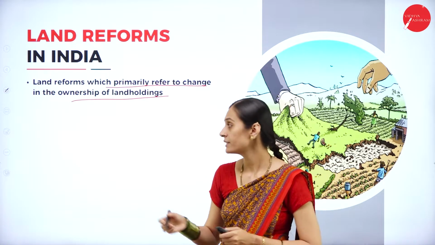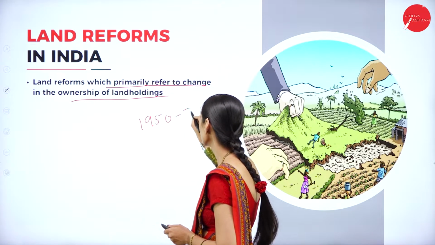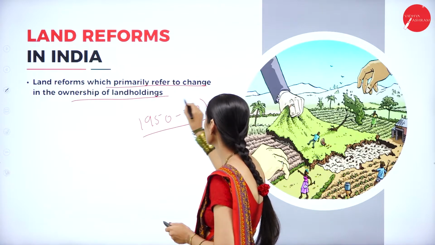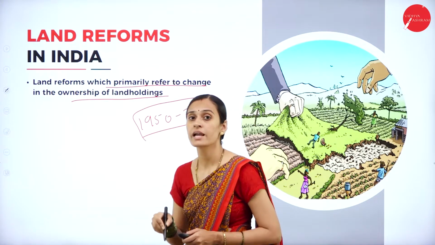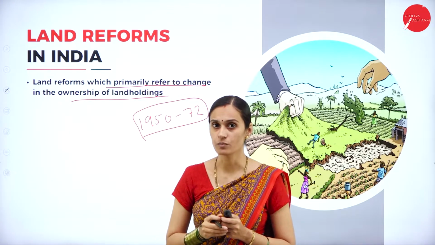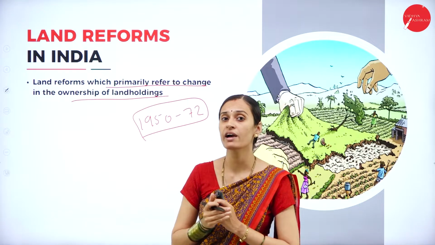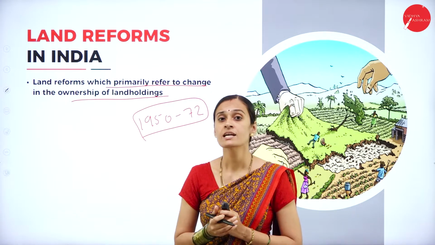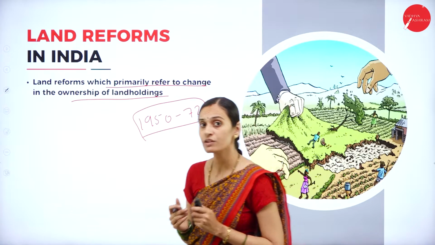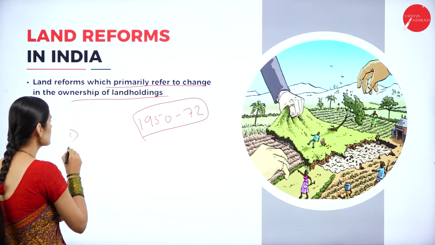In 1950 to 72, during this particular time, the government of India introduced land reforms. Before that, there were many tax systems in existence: the zamindari system, the raitwari system and the mahalwari system.